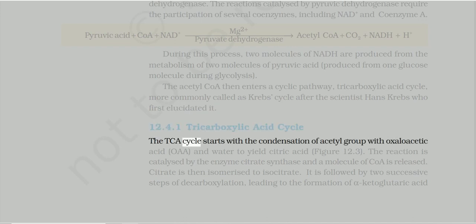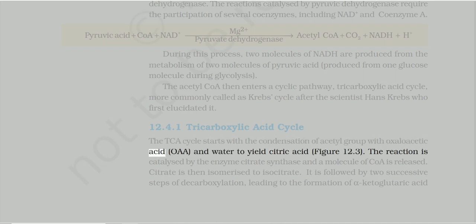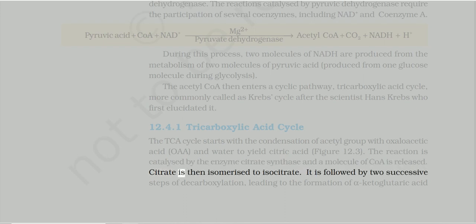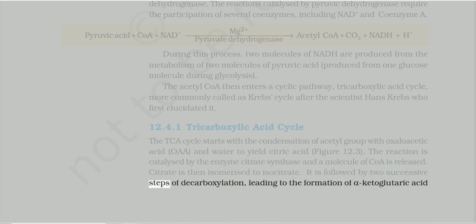The TCA cycle starts with the condensation of acetyl group with oxaloacetic acid, OAA, and water to yield citric acid, figure 12.3. The reaction is catalyzed by the enzyme citrate synthase and a molecule of CoA is released. Citrate is then isomerized to isocitrate. It is followed by two successive steps of decarboxylation, leading to the formation of alpha-ketoglutaric acid.